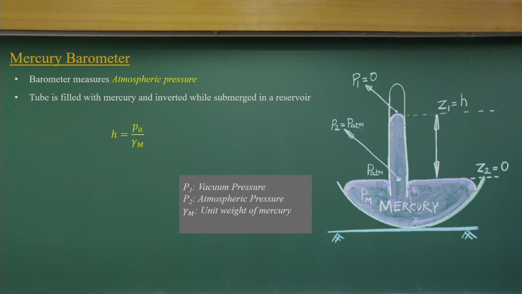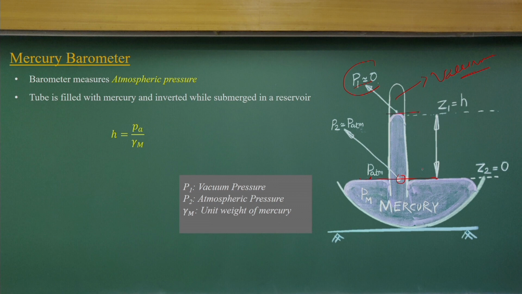Same concept again is coming. Here P1 will be 0, because this case is the vacuum. Same capillarity effects, nothing else, and we use the same control volume concept to solve the problems. Here if I consider the point at the surface, I will have atmospheric pressure, and P2 is also atmospheric pressure, as here.